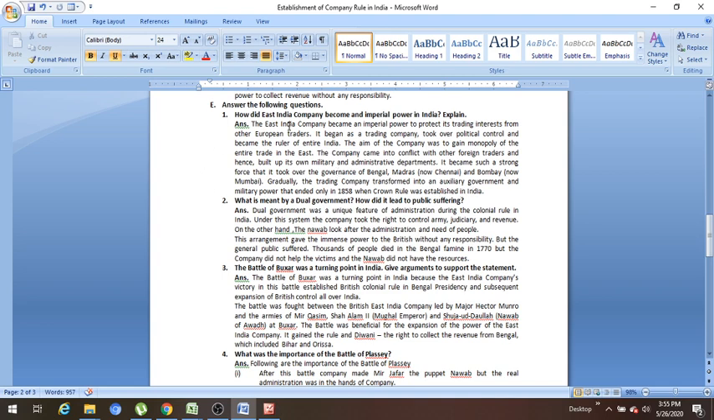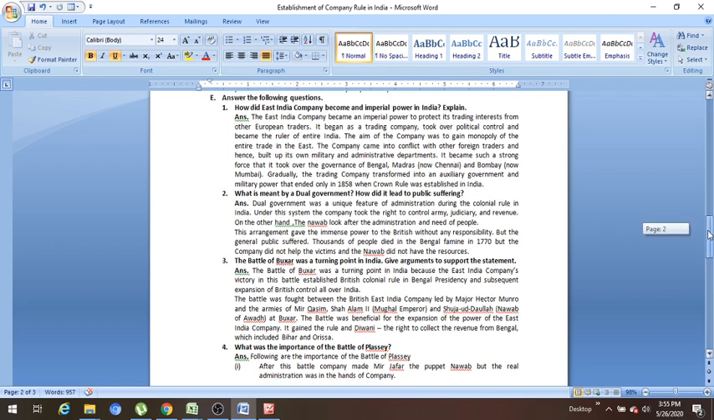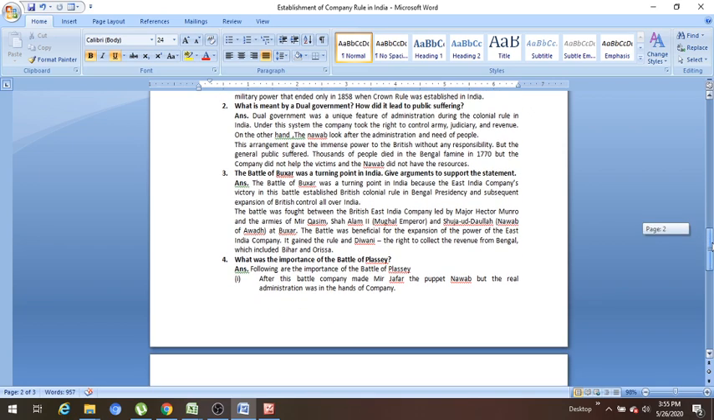So this is the explanation of how the East India Company became the imperial power in India. Now the next question: what is meant by dual government? What do you mean by dual government and how did it lead to public suffering? This is another question which has two parts, so we will have to be careful here.